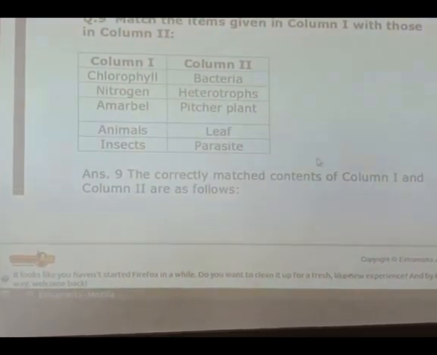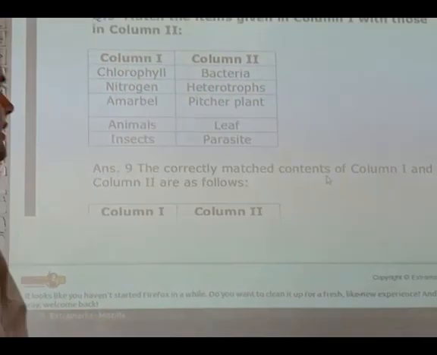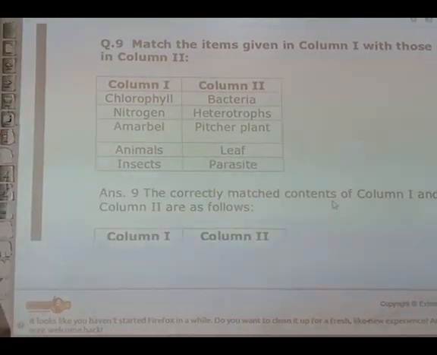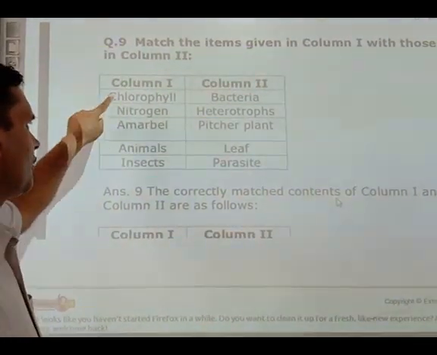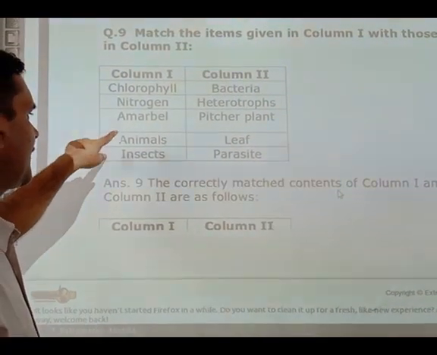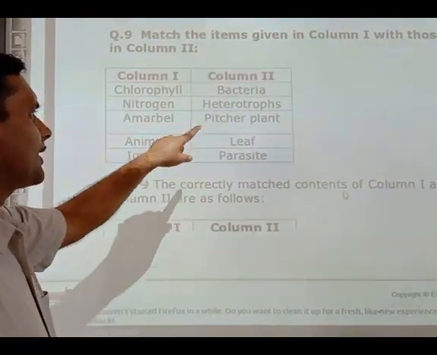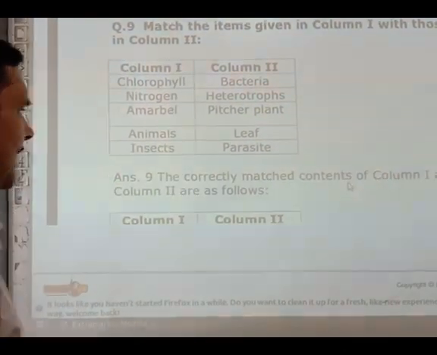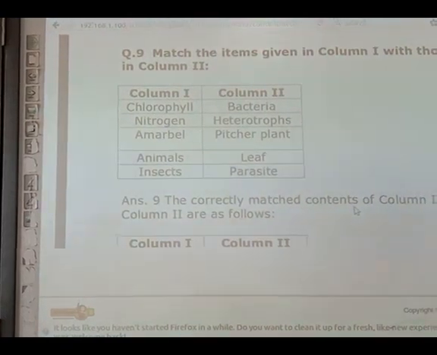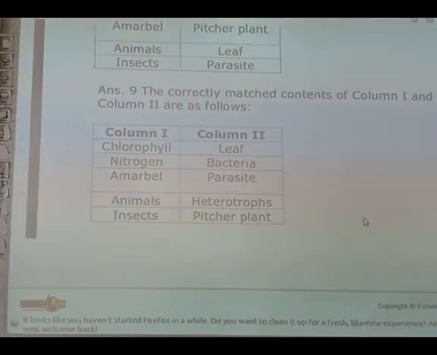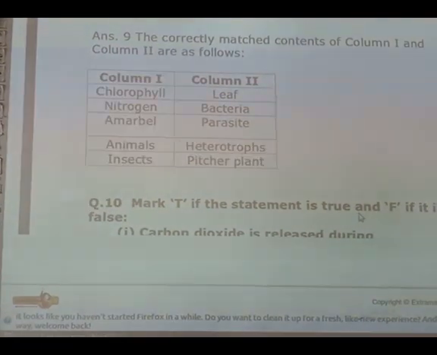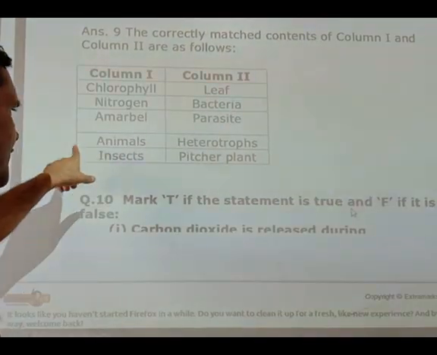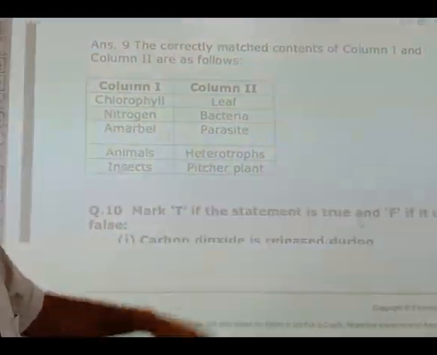Question number 9. Match the items given in column first with those in column second. Column first: chlorophyll, nitrogen, amarvel, animals, insects. Column second: bacteria, heterotroph, pitcher plant, leaf, parasites. The correctly matched items are: chlorophyll, leaf; nitrogen, bacteria; amarvel, parasite; animals, heterotrophs; insects, pitcher plant.